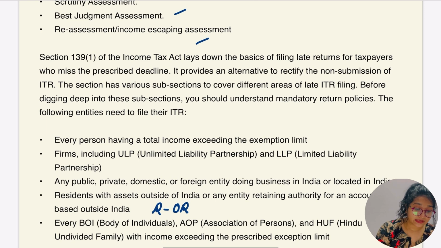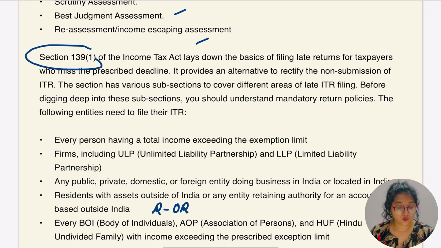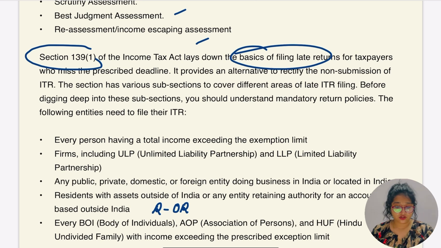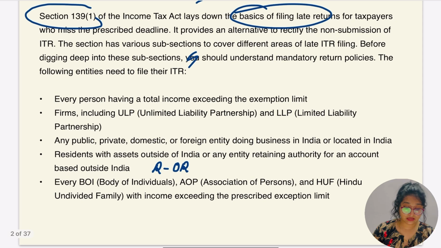As per section 139 subsection 1, the Income Tax Act lays down the basics of filing a late return for the taxpayer who misses the prescribed deadline. It follows an alternative to rectify the non-submission of ITR. The section has various subsections to cover different areas of late ITR filing. Before digging deep into these subsections, we should understand mandatory return filing. The following entities need to file their returns.